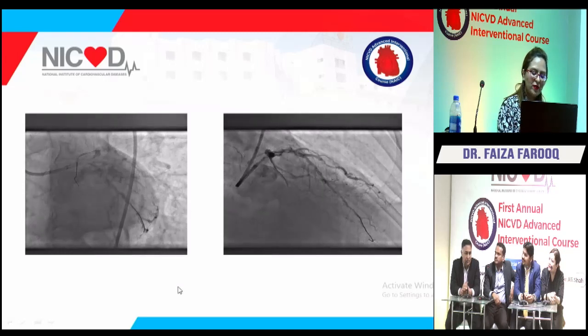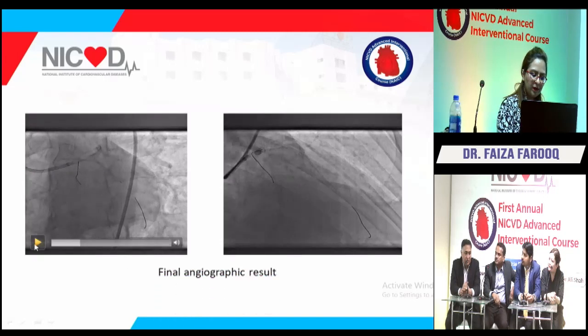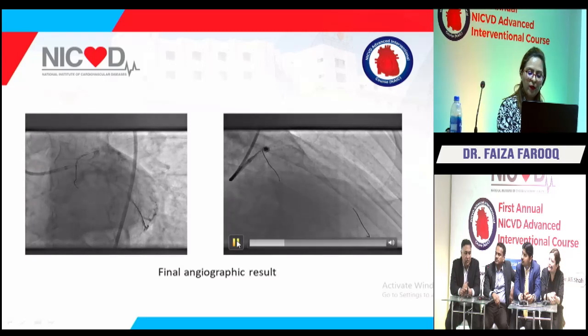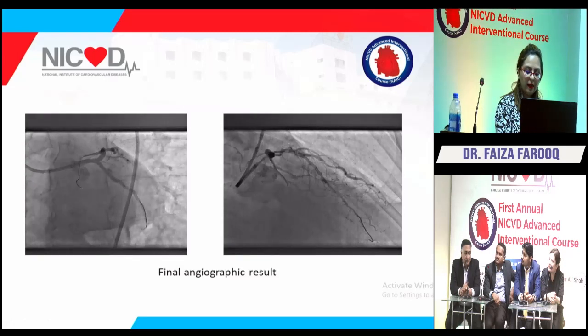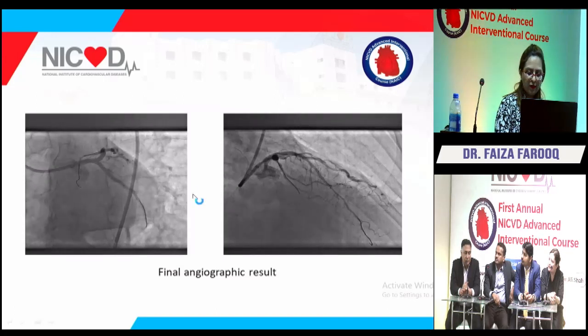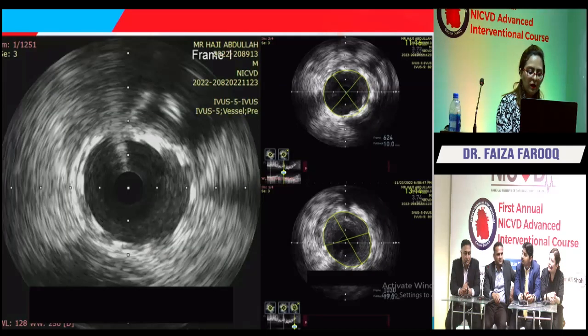So this was the final angiographic result. We can see a very well-defined carina and well-opposed stents on the angiography with TIMI 3 flow in both the circ and the LAD, with no distal dissections observed. So finally, a pullback was done from the LAD to the left main.